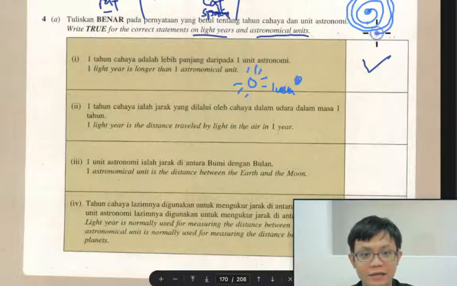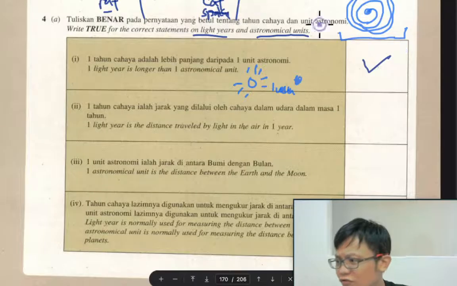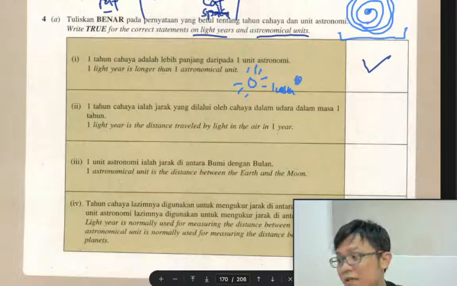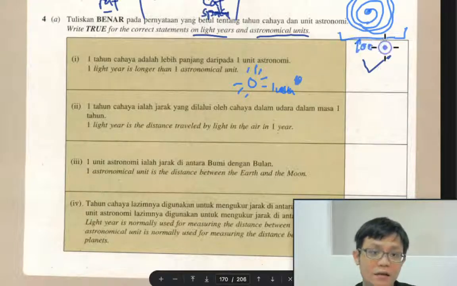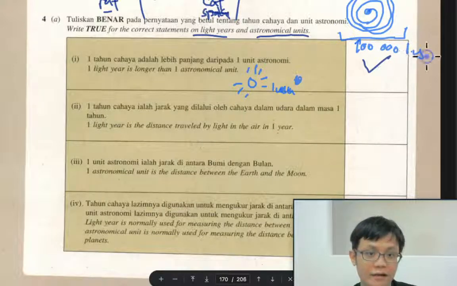From here to here, it is around 100,000 light years. Some say 52,000. Why do some say 100,000 and some say 52,000? The radius is 52,000. The diameter will be 100,000. So here will be 100,000 light years. I put ly for light years.